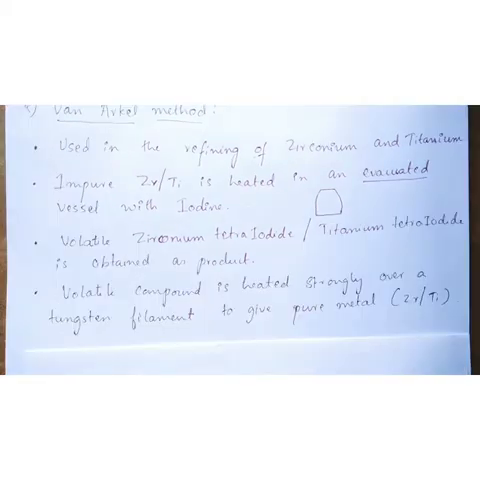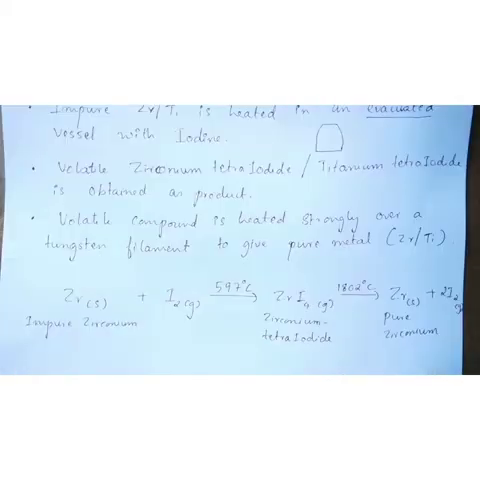Then that volatile compound is heated strongly by taking a hot tungsten filament. So what is obtained? Pure metal, either zirconium or titanium, are obtained as the products. So here is the reaction. If you want to purify zirconium, take the impure zirconium solid and heat it with iodine gas in an evacuated vessel at a temperature of 597 degrees Celsius. At that time, a volatile compound zirconium tetraiodide ZrI4 gas is produced. Let's balance this equation. Here we have I4, so put 2 here.